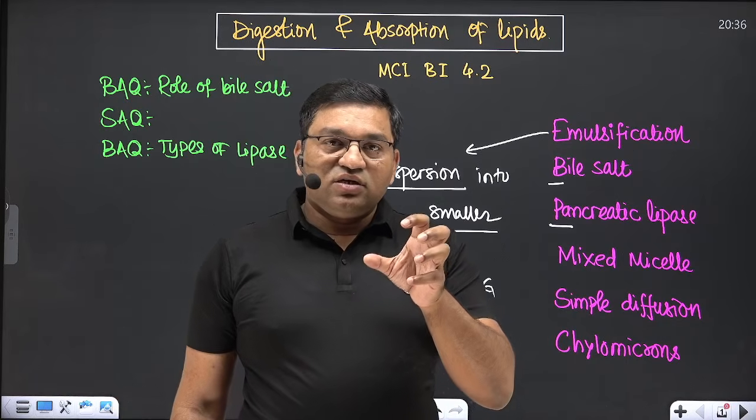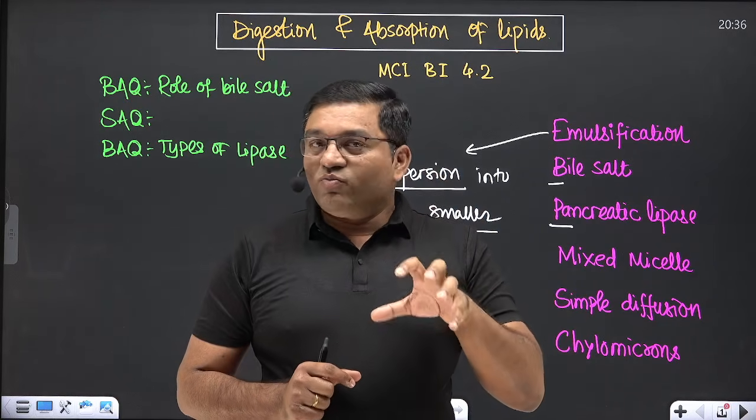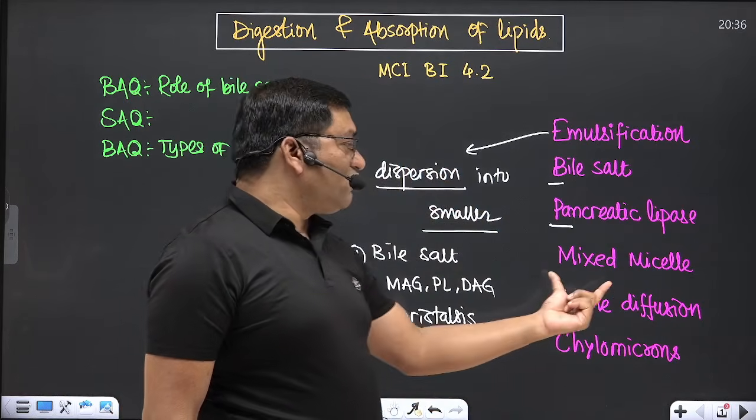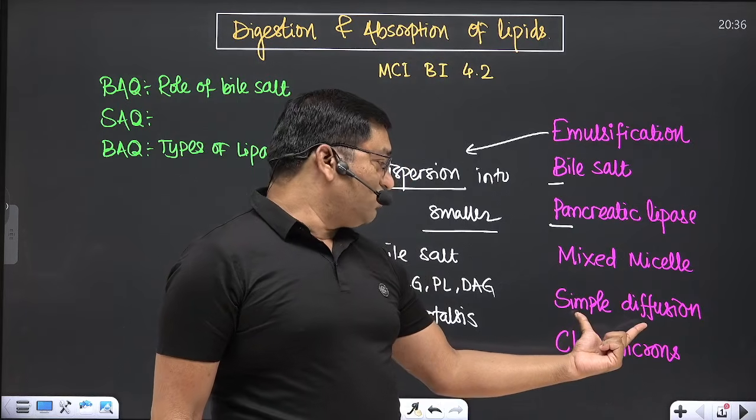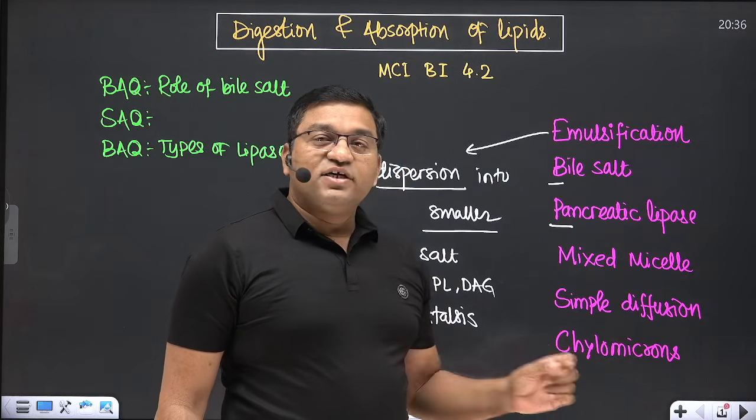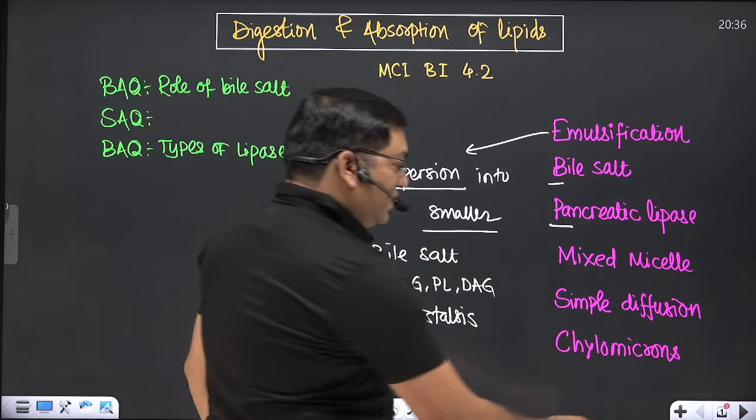Digested means the complex molecule, they are broken down into simpler ones, and these molecules and the bile salt together form the mixed micelle, and they are absorbed into the intestinal cell by the simple diffusion process, and they are incorporated into a chylomicron. This is lipoprotein. Now we'll discuss the digestion and absorption.